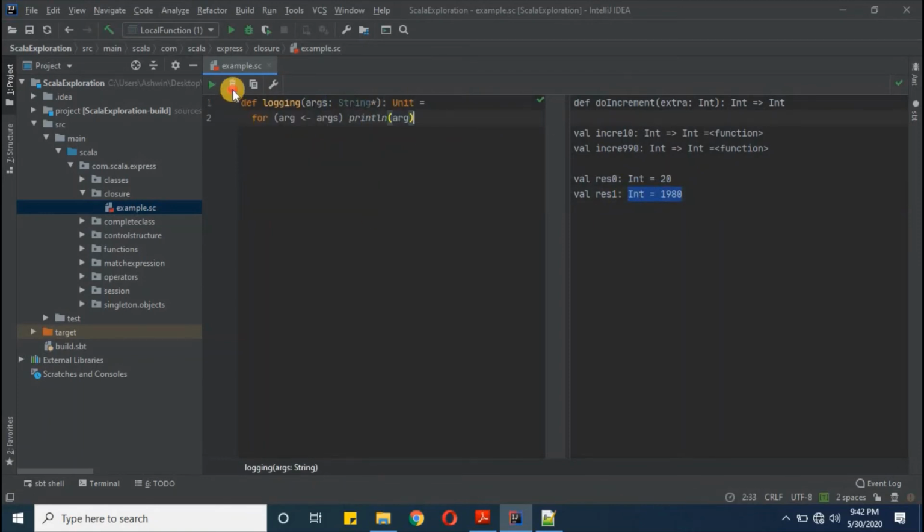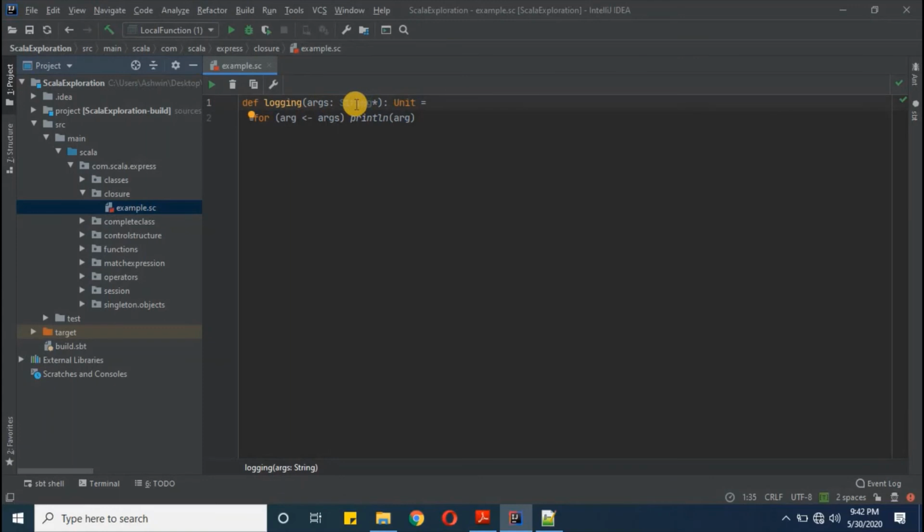Now the next example which we have seen was the asterisk one, and here we are defining one function called logging. Then we are defining parameters, string type, and then we are keeping an asterisk with the string value. That means it will accept n number of arguments as args. Here we are iterating over all, and then we are printing them as debug messages on the console. So now, okay, it got defined. Now we will call this function.